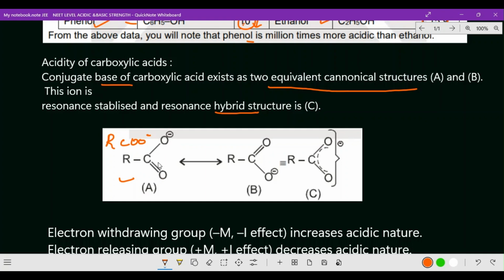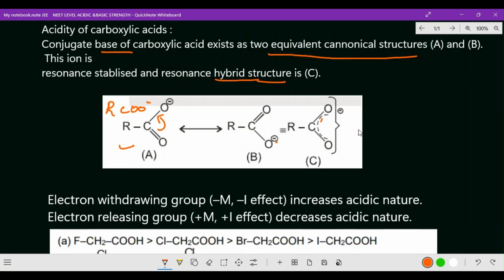And in the same way, next one, what happens when it goes here? Automatically the double bond goes here and the minus charge will come. So naturally, equivalent to this is actually canonical, what is resonance hybrid, we can bring it out. So this is structure A and B combined together here, hybrid structure C. Okay, now come to this point.